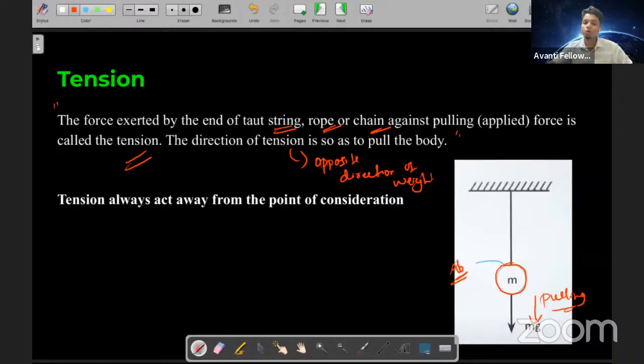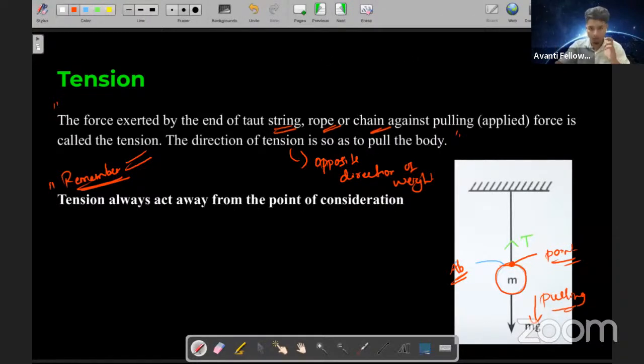Now Abhay wants to know where this tension will act. Always remember, tension always acts away from the point of consideration. I'm considering this as my point. The tension will always act in the opposite direction of the point of consideration. Did you get it?